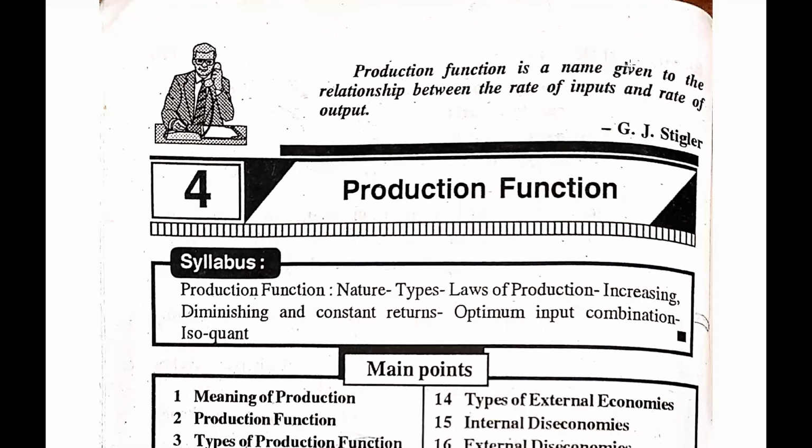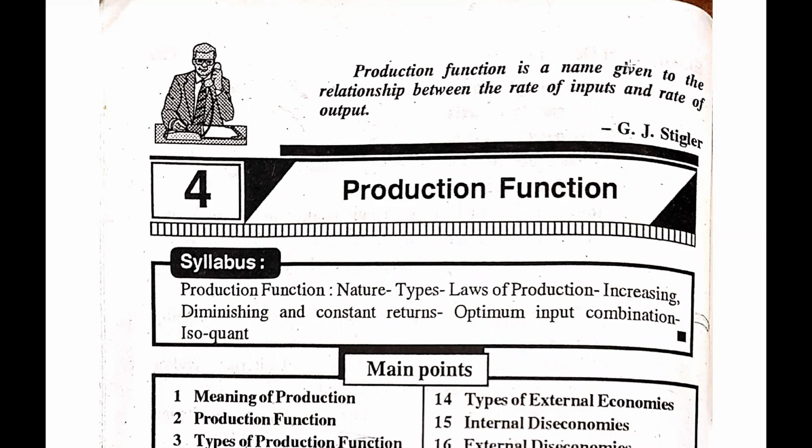B.Com Semester 1, English medium, Economics. Friends, we have already completed 3 chapters. Our last chapter was elasticity of demand. Now, guys, we are going to start the fourth chapter in this subject, that is production function.